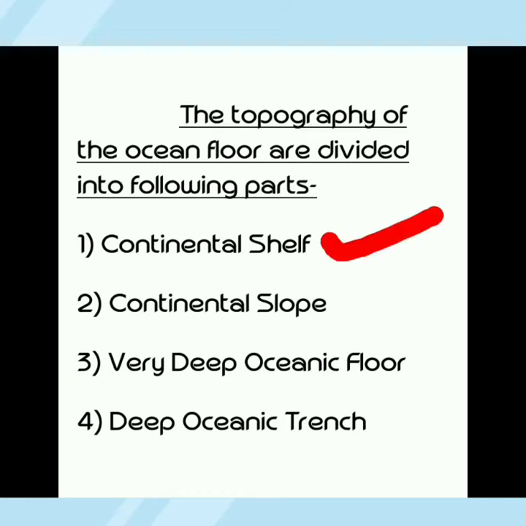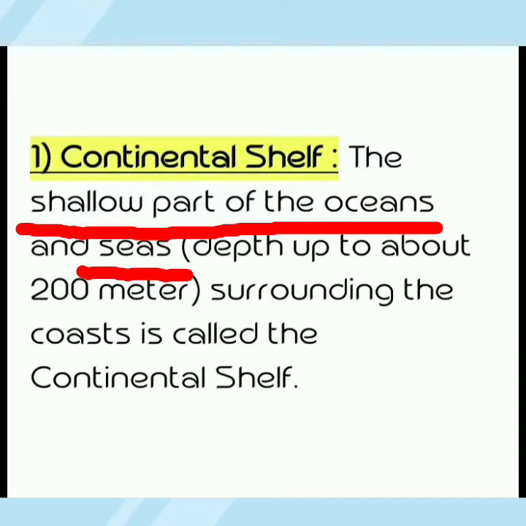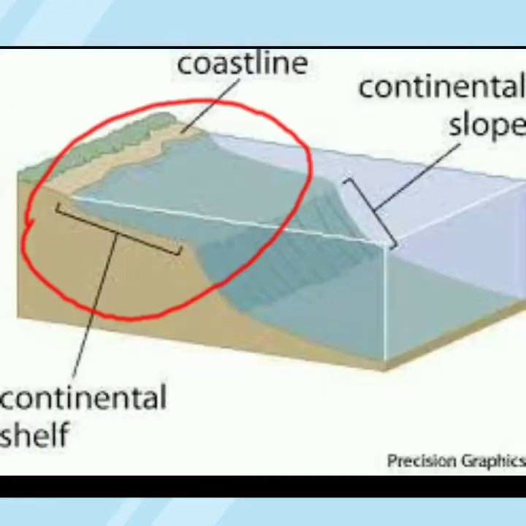Number 1, continental shelf. Number 2, continental slope. Number 3, very deep oceanic floor. Number 4, deep oceanic trenches. Continental shelf: the shallow part of the ocean and sea, with depth up to about 200 meters, surrounding the coast, is called the continental shelf. This is the picture of the continental shelf.